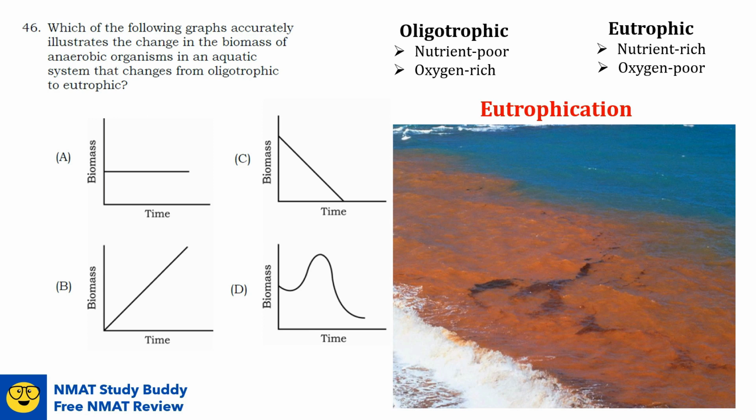So going back, which among these graphs accurately describes the increase in biomass of anaerobic organisms or algae when you convert an oligotrophic environment to a eutrophic environment? As discussed, as you increase the nutrients, you also increase the growth. So if you add more nitrogen or phosphate, the algae will continue to grow, and that would be correctly illustrated by graph B. There will be a linear increase in biomass over time. So the answer here is option B.